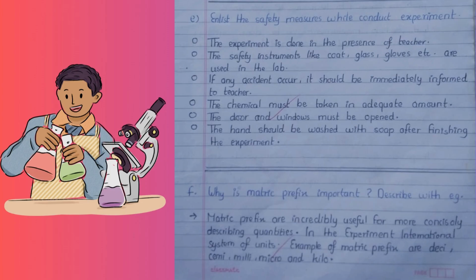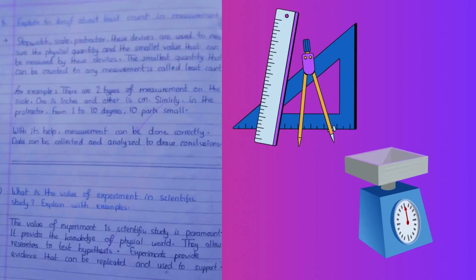Explain in brief about the least count in a measurement. Stopwatch, scale, protector. These devices are used to measure the physical quantity and the smallest value that can be measured by this device. The smallest quantity that can be counted in any measurement is called least count. For example, there are two types of measurement on the scale. One is inches and other is centimeter. Similarly, in the protector from 1 to 10 degrees, 10 is split into smaller parts. With it, measurement can be done correctly. Data can be collected and analyzed to draw conclusions.